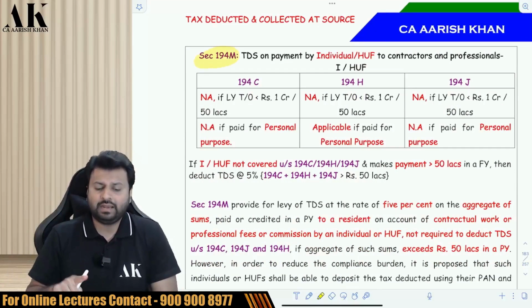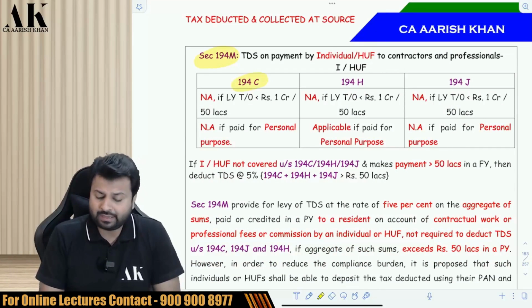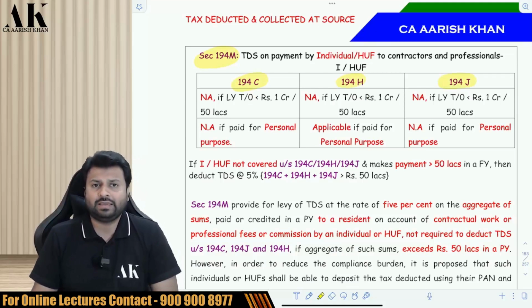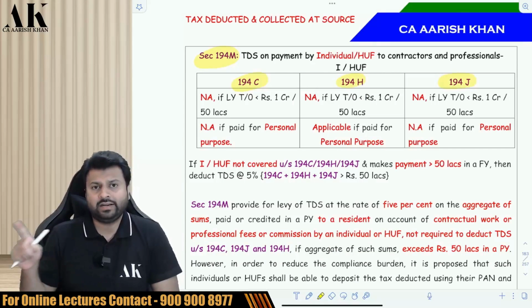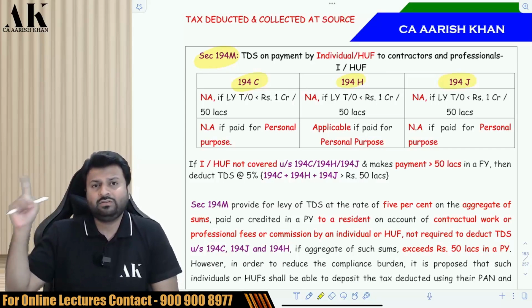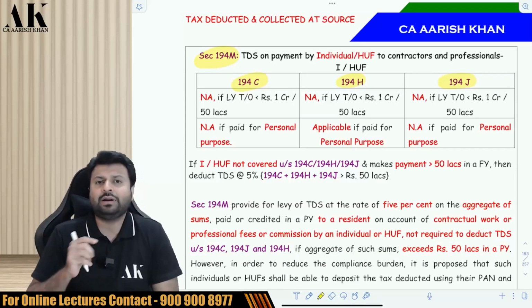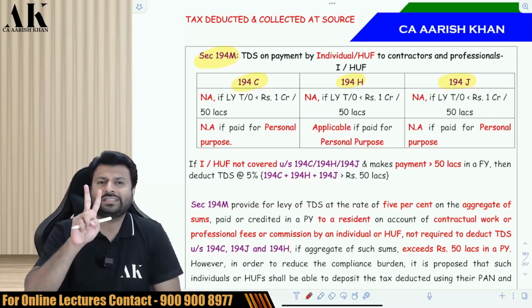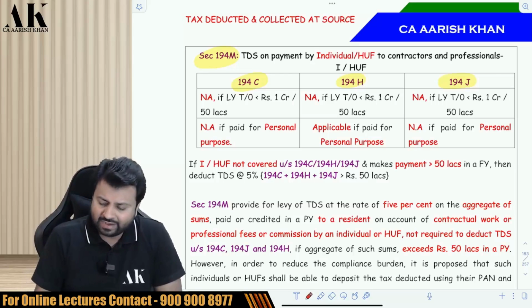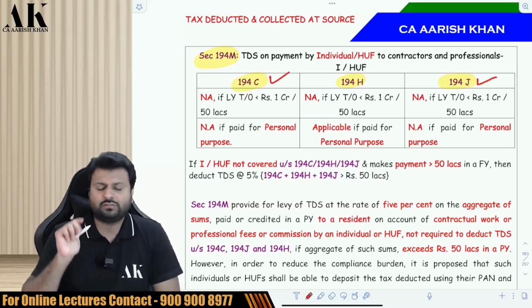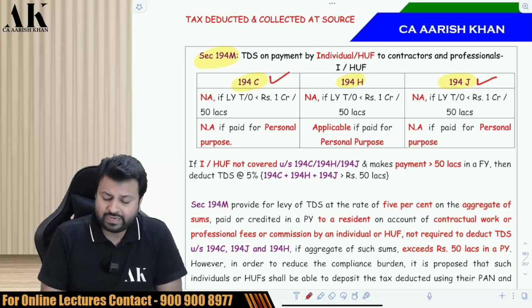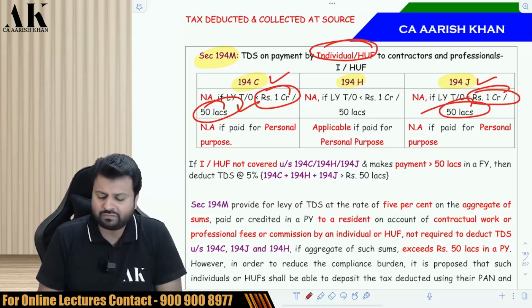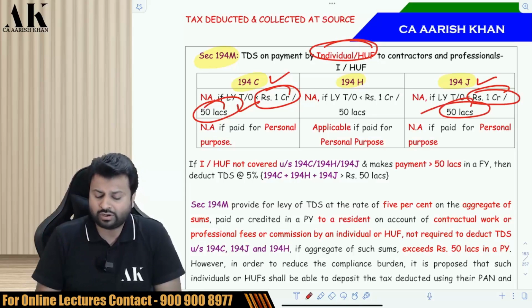194M is applicable when 194C, 194H and 194J are not applicable. If these sections are applicable, then deduct TDS under those sections only. If those sections are not applicable, then come under 194M. First of all, when is 194C not applicable? 194C is not applicable because of two reasons, and 194J is also not applicable because of two reasons. First, in case of individual or HUF, if the last year turnover is less than 1 crore 50 lakhs, 194C and 194J are not applicable.